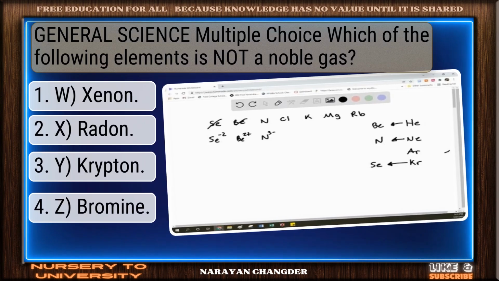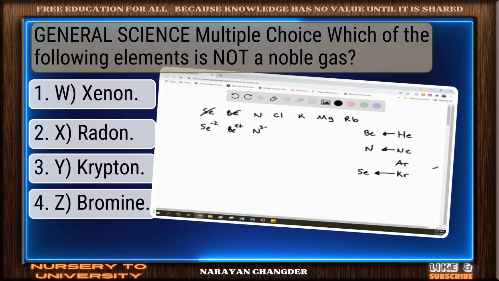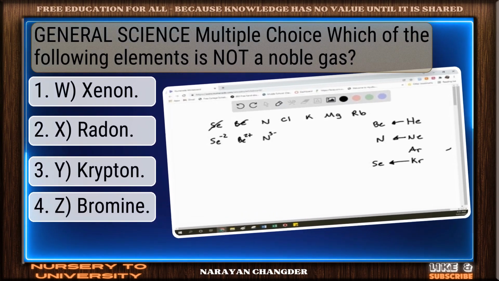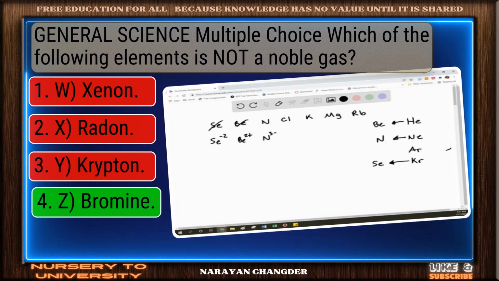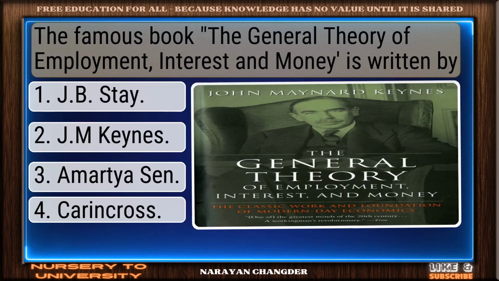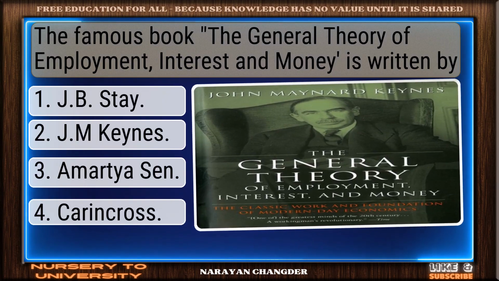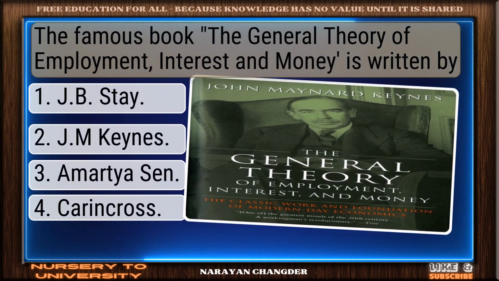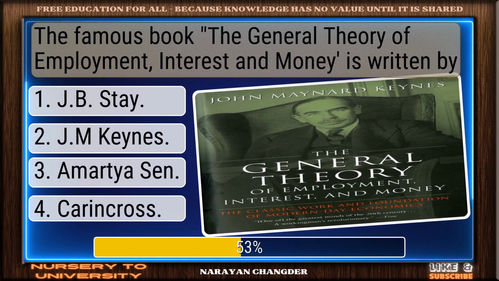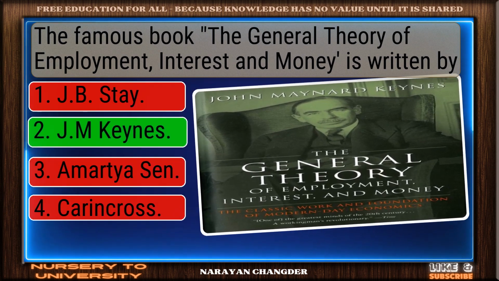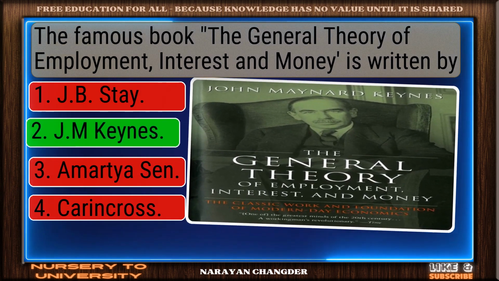General science multiple choice. Which of the following elements is not a noble gas? Exactly. Bromine makes sense. The famous book, The General Theory of Employment, Interest and Money, is written by... Solid response. J.M. Keynes is valid.